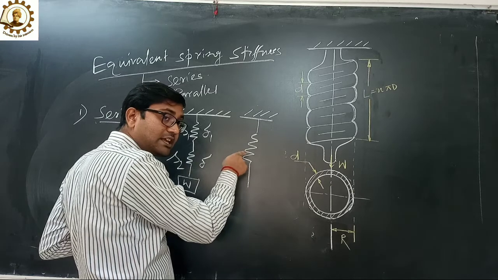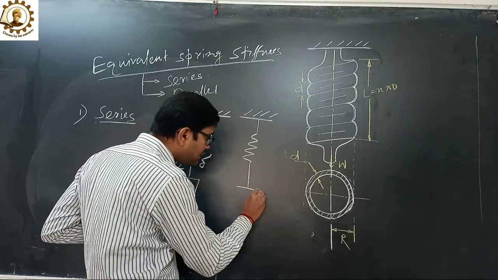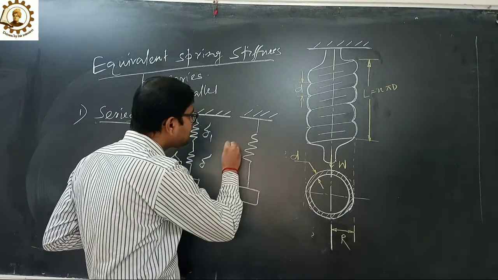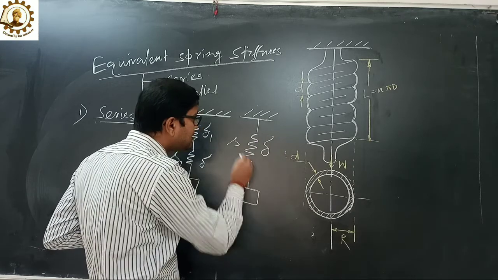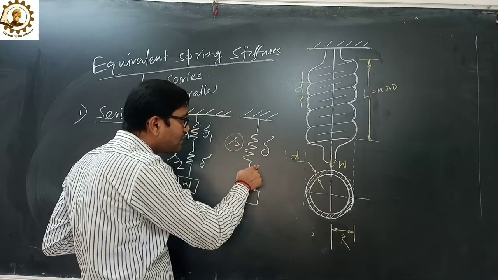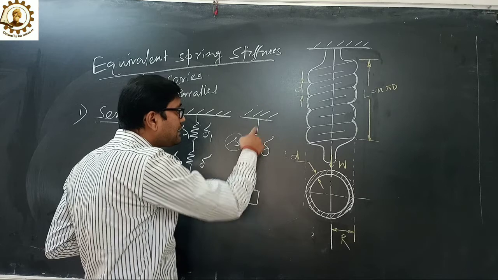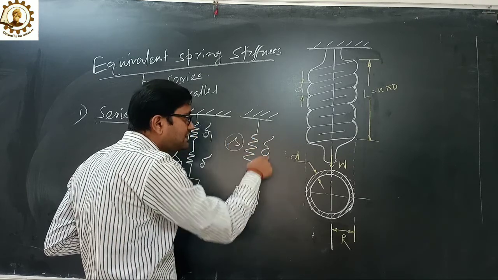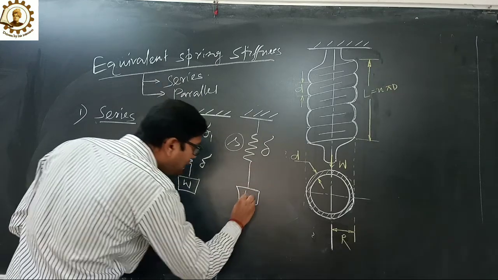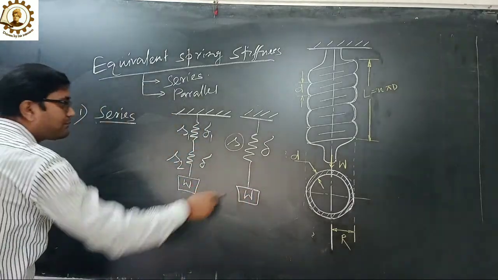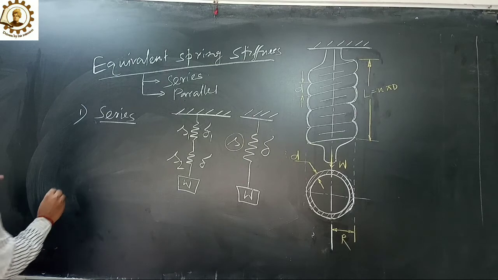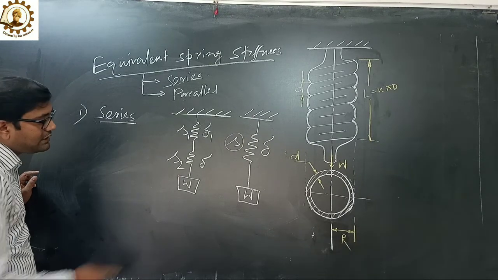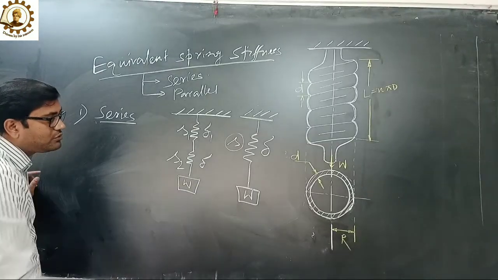Now come to the next spring, that is the one single spring. So what happened? This is the S, the stiffness of this single spring, and the deflection of the single spring, that is the delta. So that is the load or force, that is the W. So what happened? Actually, after applying load W, there is the